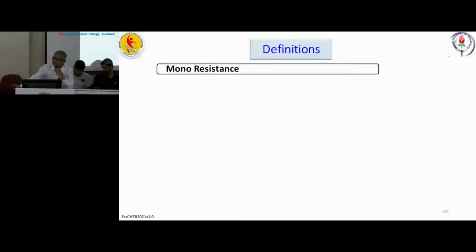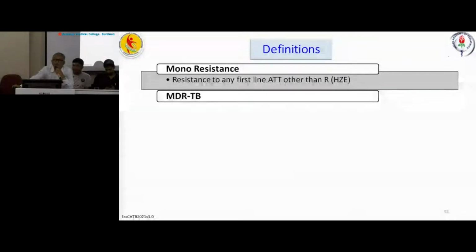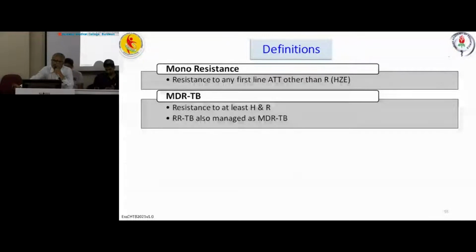So, we should know some definitions. Monoresistance means resistance to any first-line drug other than rifampicin. Then MDR-TB means resistant to at least INH and rifampicin. We should also remember that if we get rifampicin resistance in a child, that child should be considered as having MDR-TB, which means the child should be treated along the lines of MDR-TB.